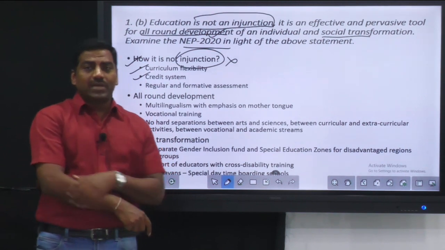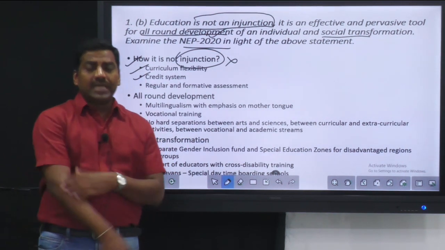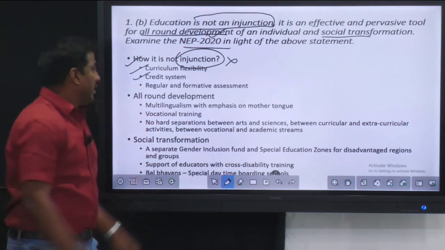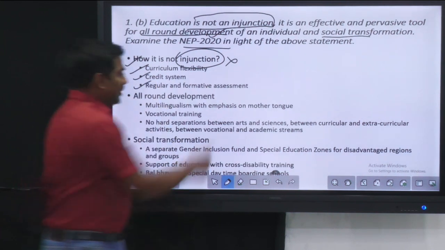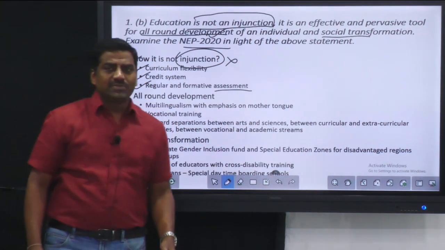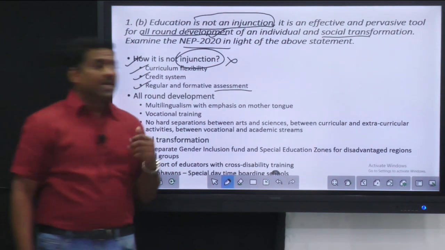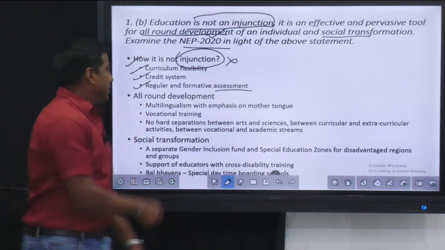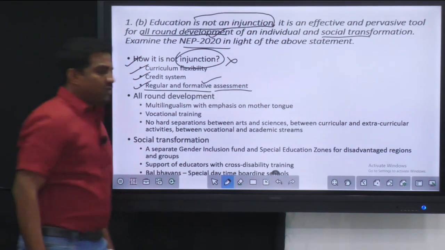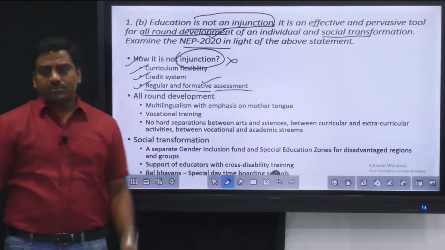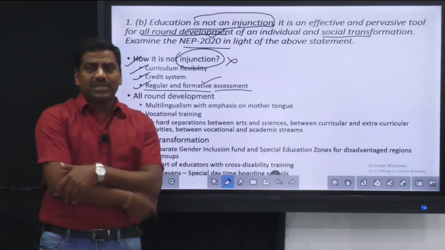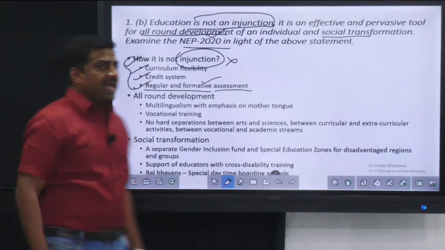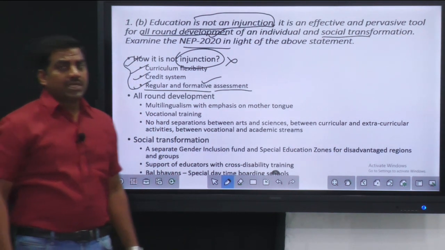No credit system was like a punishing thing. There was no rewarding aspect of that. So here the credit system will bring a lot of flexibility in the means of learning. Then when it comes to the assessment, earlier there was a strict assessment, either fail or pass. So here we have a comprehensive and continuous evaluation right now, which is regular and formative assessment. It is not a breaking or destructive assessment. It is a kind of formative assessment that we have. Through this, we are proving that the present NEP 2020 is not an injunction on learning.